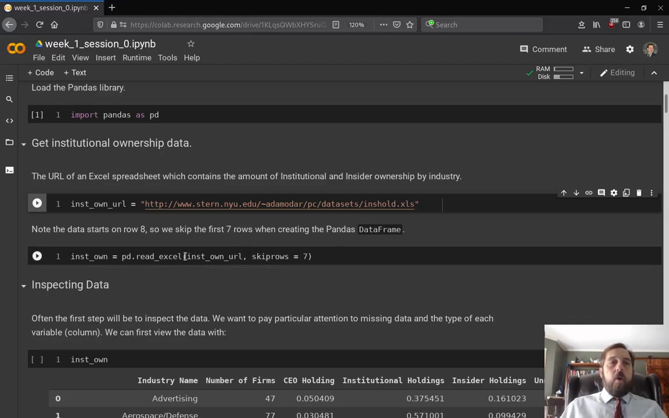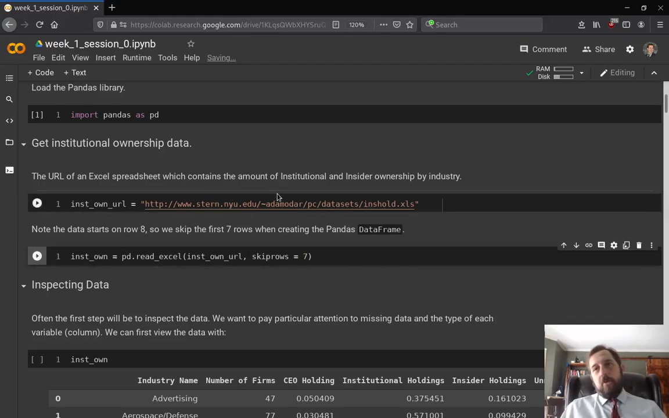Now, note that before you pull any data like this, you have to take a brief look at it. So I've taken a look at the data, and the data starts on row 8. So we have to skip the first 7 rows when creating the Pandas data frame. That's why I have skiprows equals 7. Here's the URL. So I'm using the Pandas function read_excel from this URL, and I'm saying skiprows is 7.